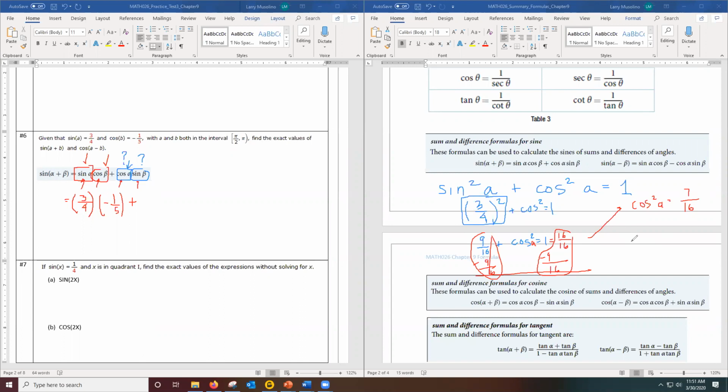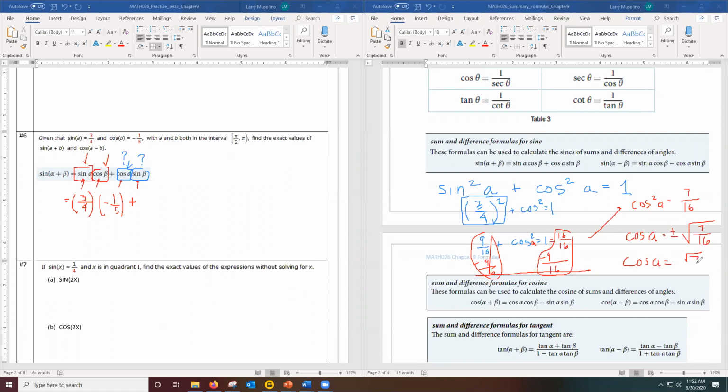But I want cosine A, so I'm going to take the square root of both sides. So cosine A is going to be the square root of 7/16. But remember, I've got to put a plus or minus in front. Finally, to make this as simple as I can, I'm going to take the square root of top and bottom separately.